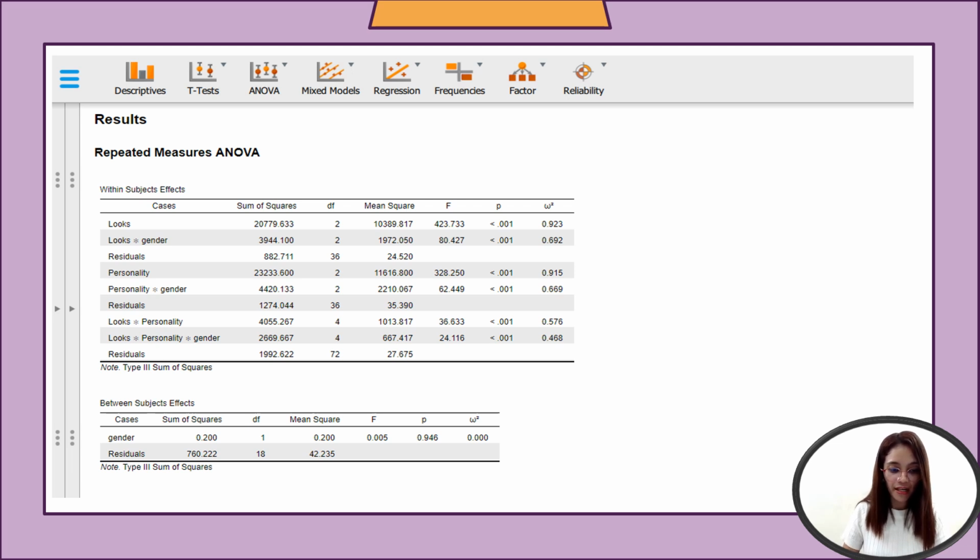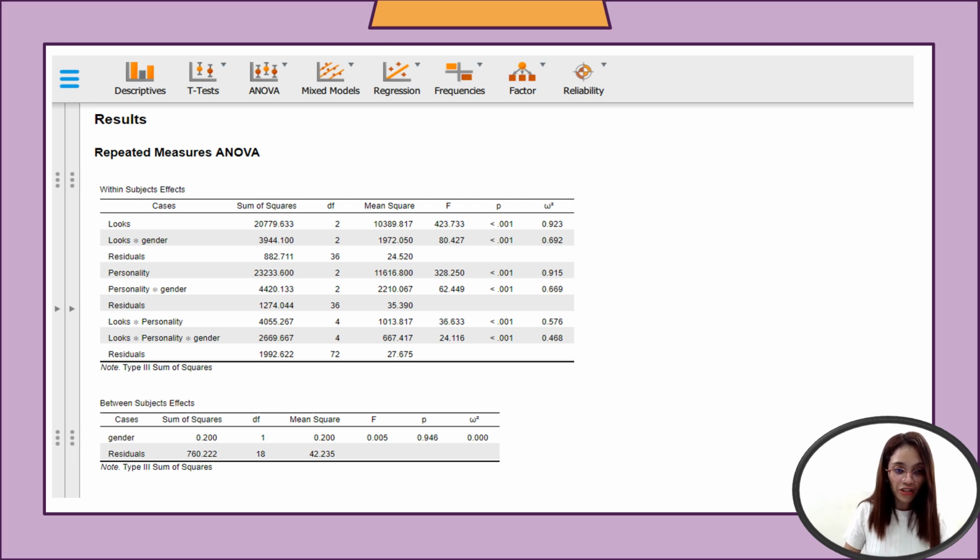Now for personality, similarly, the p-value is lesser than 0.05. So there is a significant main effect of personality on the outcome variable. Personality also significantly influences the outcome variable. By just looking into the within subjects effects, we can say that looks and personality have a significant main effect on the outcome variable.